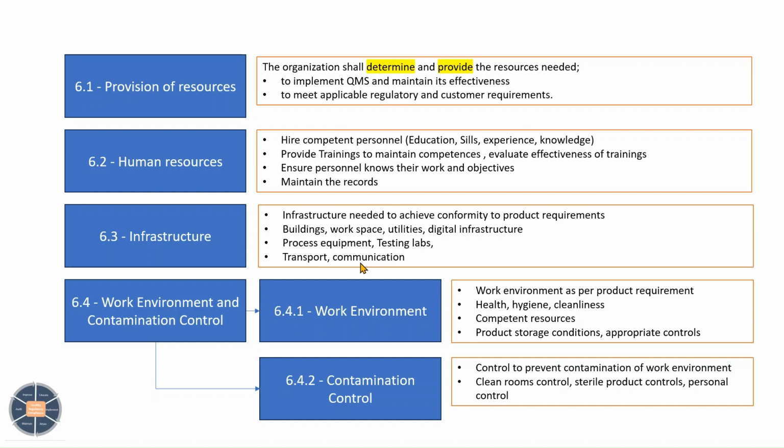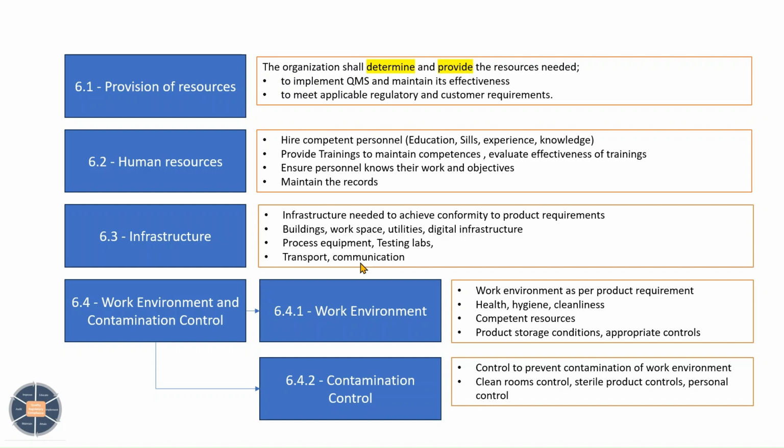So it will take time. Where we are right now is digital infrastructure. To facilitate fast communication, digital infrastructure should be there. So this is one thing.